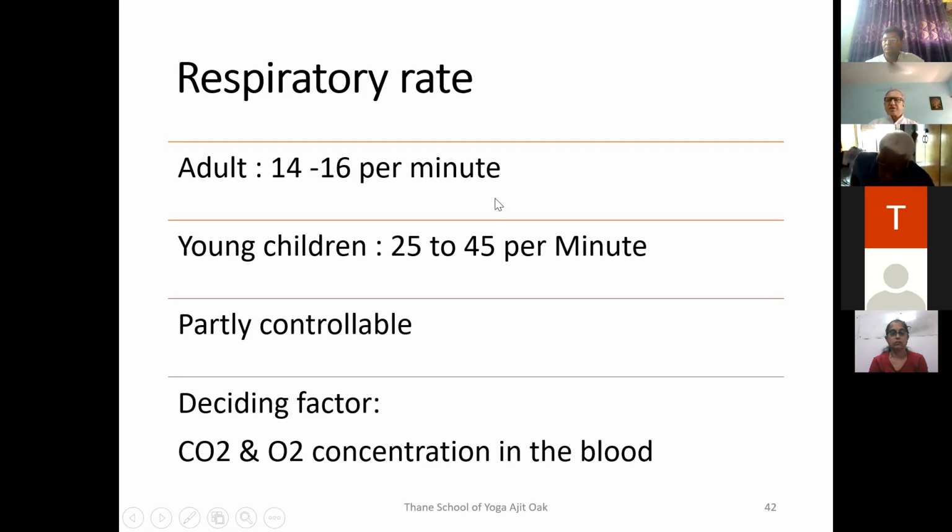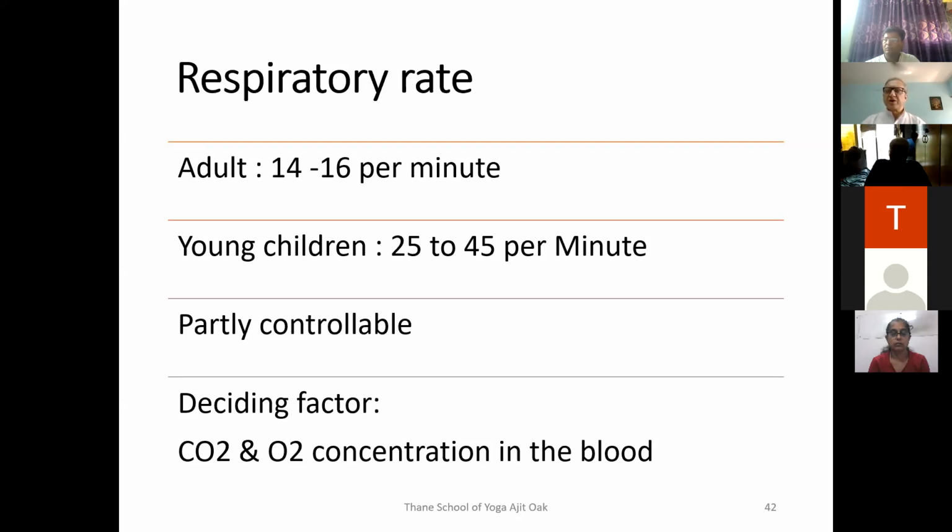Now, the muscles of respiration are skeletal muscles. We know the difference between skeletal muscles and smooth muscles. The smooth muscles are driven by the autonomous nervous system, and skeletal muscles are driven by the cerebral cortex. But the respiratory muscles are controlled by the autonomous system normally. But since they are skeletal muscles, they can be controlled partially.